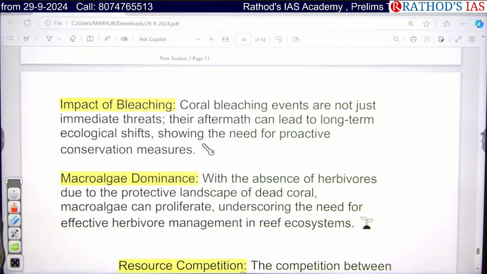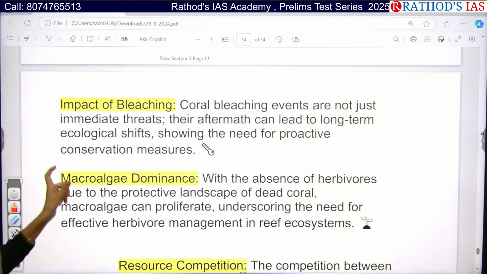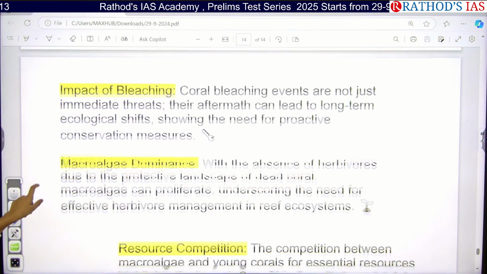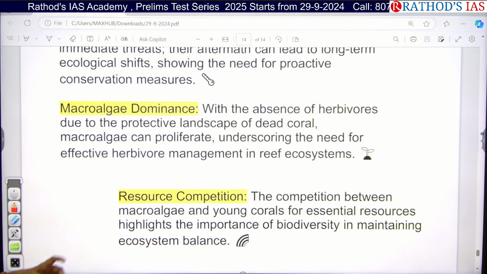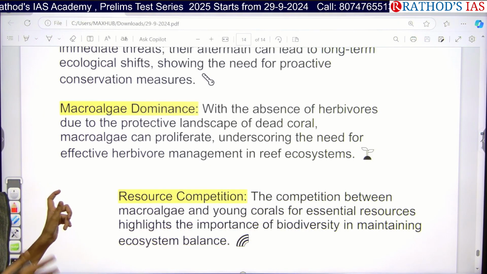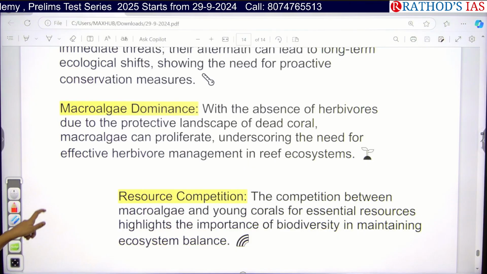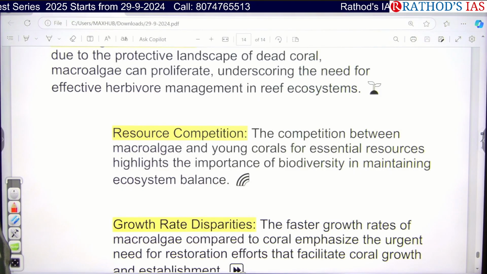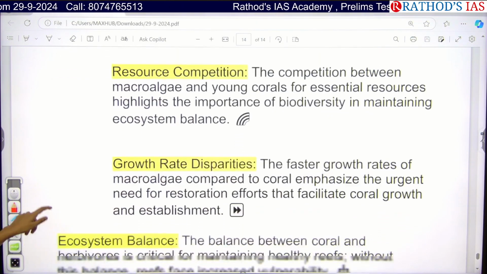And this one here is coral bleaching events. They are not just immediate threats, but they can have long-term ecological shifts. So here we need to take some proactive conservation measures. And this one here is, whenever there is an absence of herbivores due to the landscape of dead corals, obviously macroalgae will be multiplying at a very large scale, which underscores the need for effective herbivore management in the reef ecosystem. And even there is competition between macroalgae and young corals for essential resources, which highlights the importance of biodiversity in maintaining ecosystem balance.